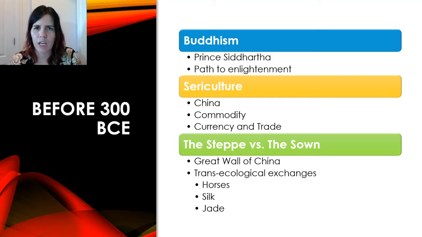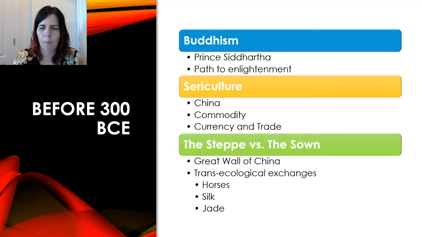And there was also jade. The Chinese valued jade a lot, like it was more valuable than gold, and so they were pushing further into the steppe, into the mountain regions, to try and find more jade.